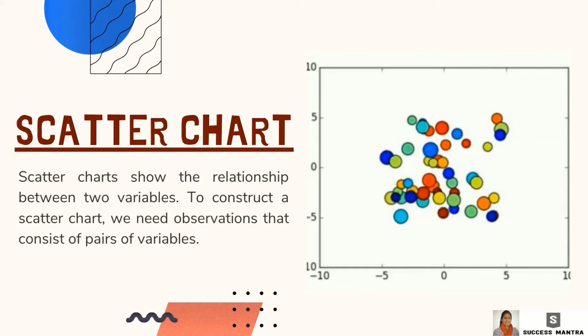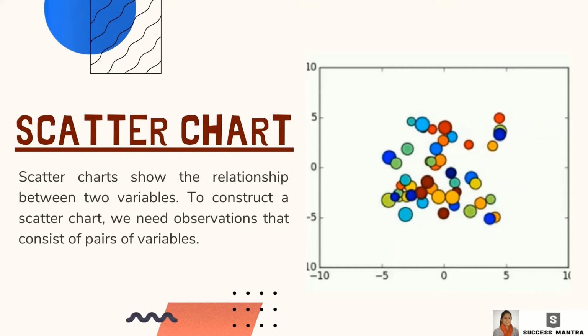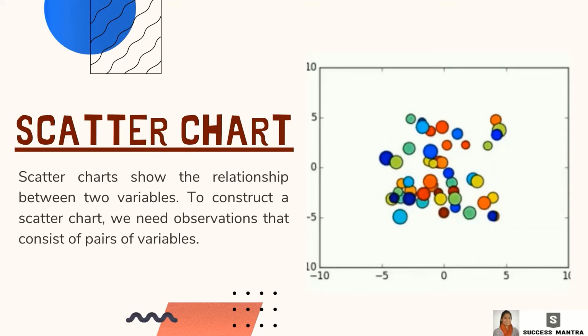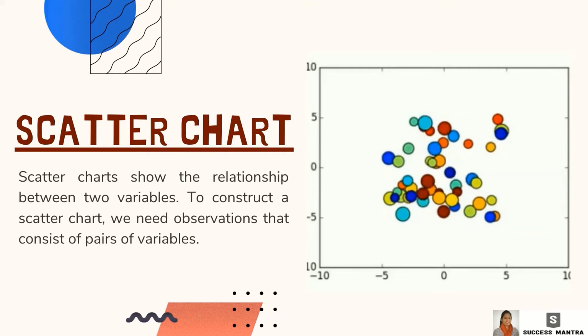A scatter chart shows a relationship between two variables. It consists of multiple data points plotted across two axes. Each variable in the scatter plot would have multiple observations. A scatter plot is best used when there is a pattern to be found between two variables. For example, house price versus house size.